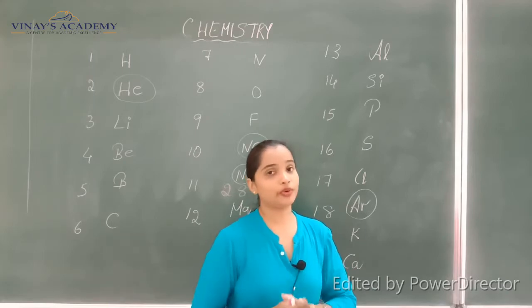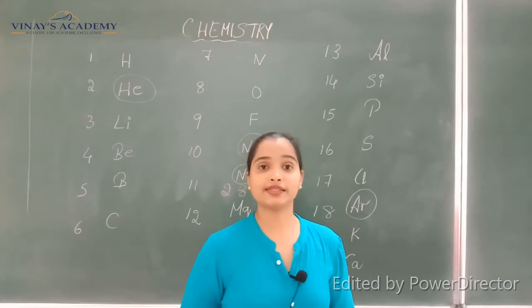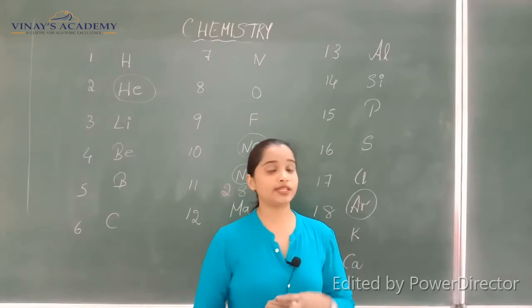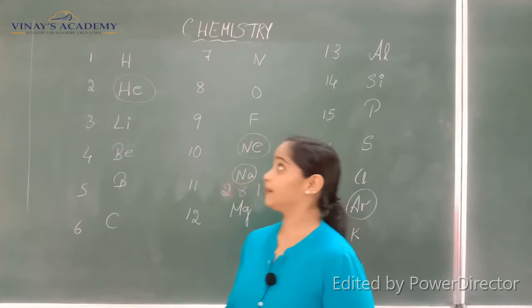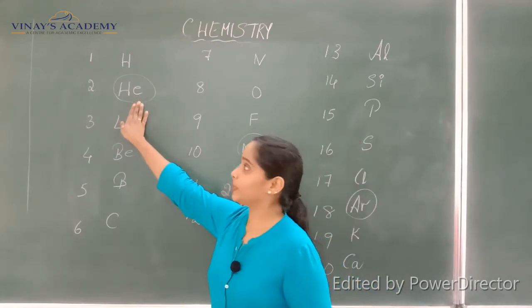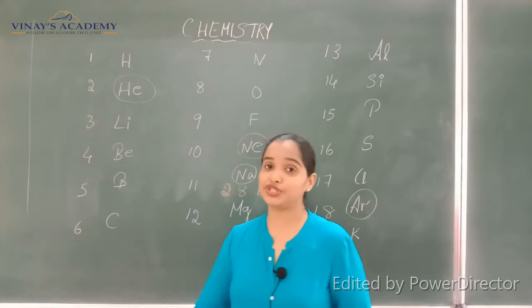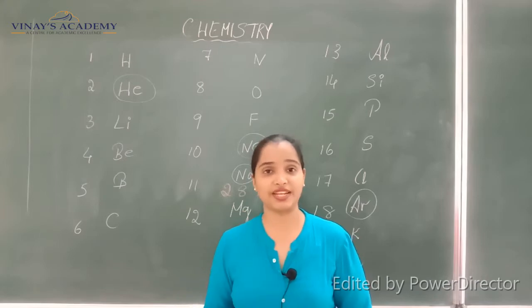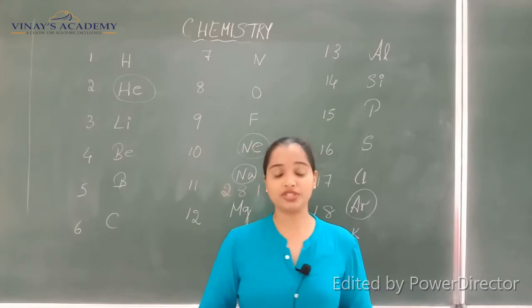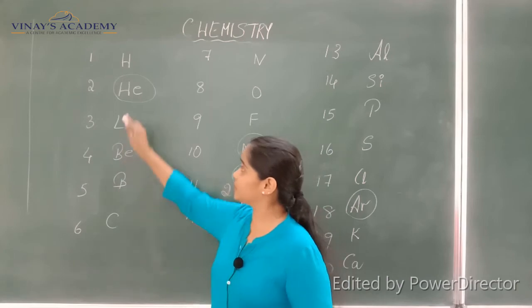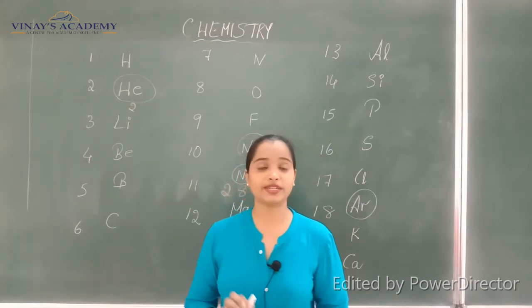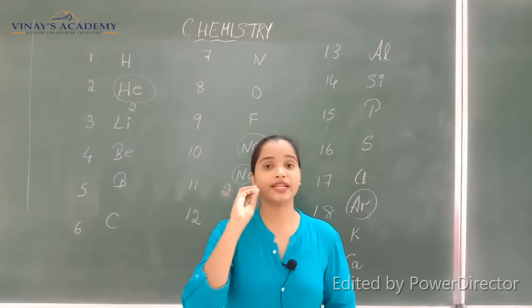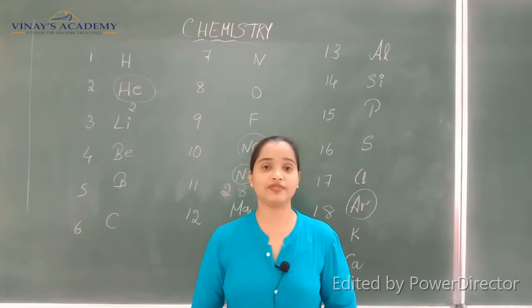Already I have told you about the noble gases. Noble gases have a stable configuration, that is, they have 8 electrons. There is one exception, that is helium. Helium's atomic number is 2 and it has 2 electrons. So 2 itself fits in the first shell. Helium has only one shell, K, so its electronic configuration is just 2, and it is stable. The stable configuration is either 2 or 8.